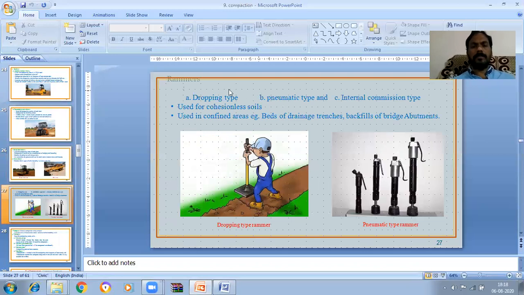Next, rammers. After rollers, the next one is rammers. Dropping type rammer, pneumatic type rammer, and internal combustion type rammer. Rammers are used for cohesionless soils. They are used in confined areas, that is, beds of drainage trenches, backfills of bridge abutments, etc.